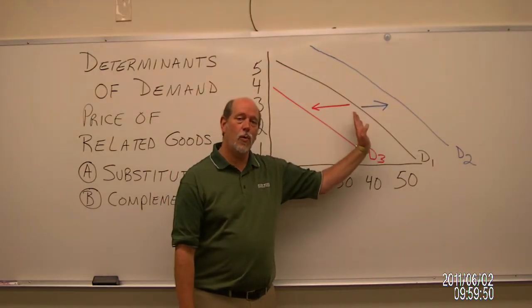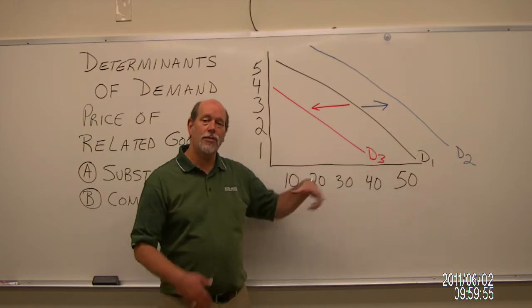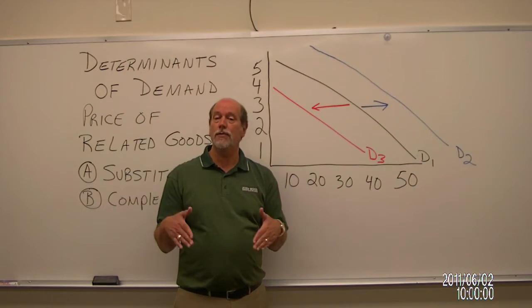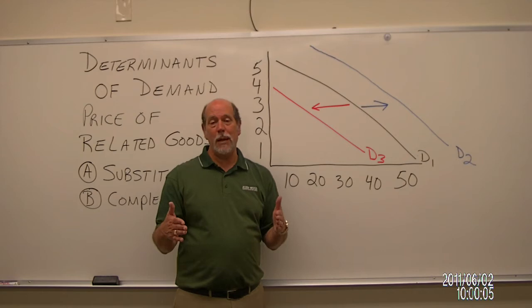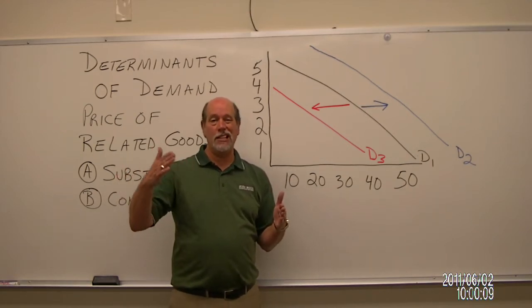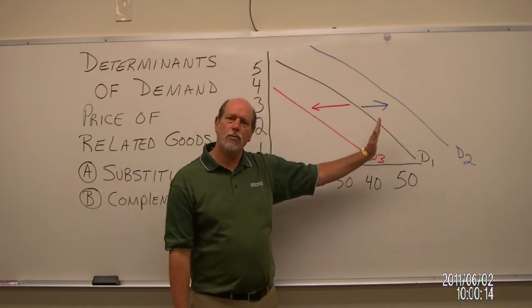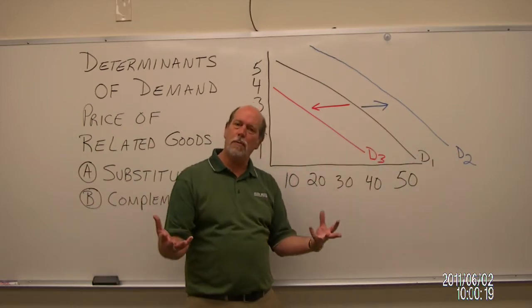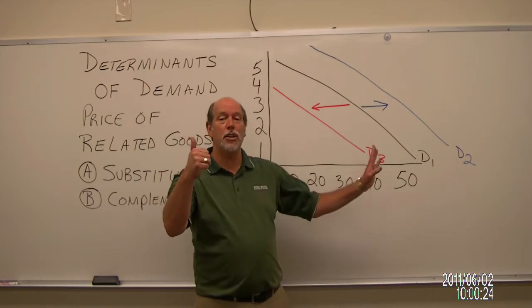This D1 was our original demand curve. And let's say that this is a demand curve for Coke. Now, yesterday when you walked through the grocery store, Coke and Pepsi were both on the shelves for $4 a 12-pack. Today when you walk through there, the price of Pepsi has gone from $4 up to $5. Well, when that price of Pepsi increases, demand for Coke is going to increase. It's going to seem relatively less expensive, right? It's still on the shelf for $4. We think that Coke and Pepsi are pretty well the same thing, so when that price goes up, people are going to buy much more Coke.